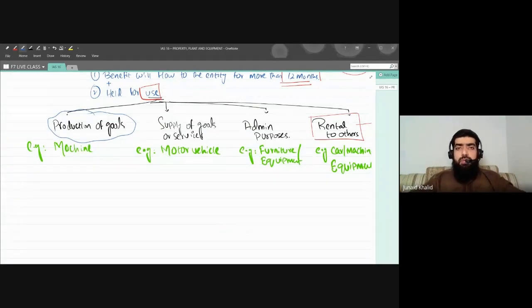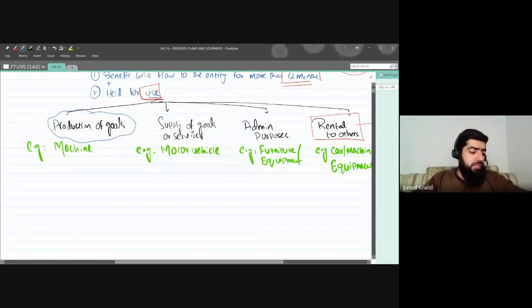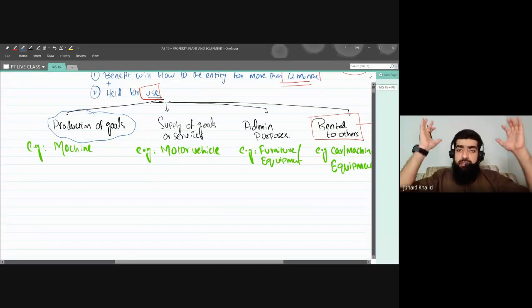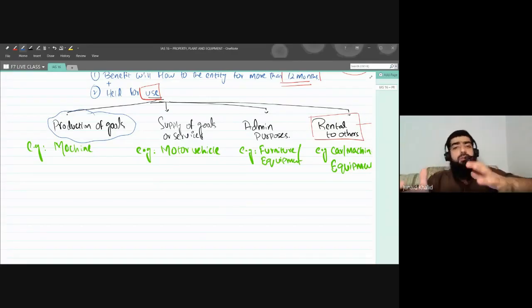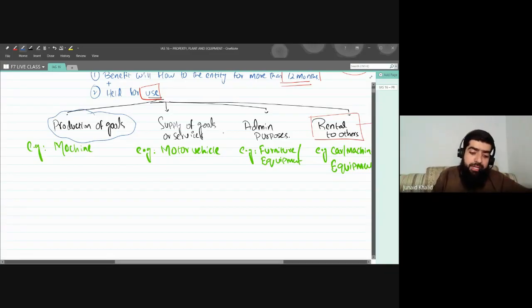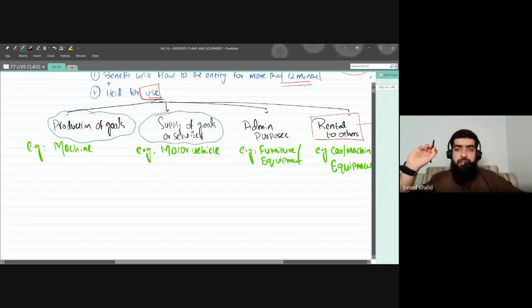You may ask another question: what do you have? I do have a building. What are you doing with that building? I'm using that building for the delivery of goods. For example, that building is like a warehouse for me. There the goods are stored and then goods are delivered from that place. It means I'm using that property for the supply of goods or services.